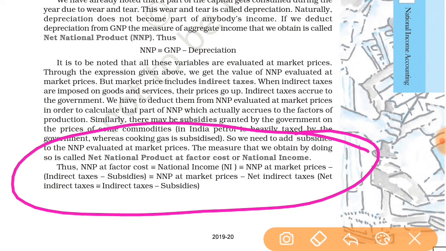When we subtract indirect tax minus subsidies, that is known as the net indirect taxes. NNP at market price minus net indirect taxes, that is, net indirect taxes equal indirect tax minus subsidies, gives the net national product at factor cost, which is also known as the national product.